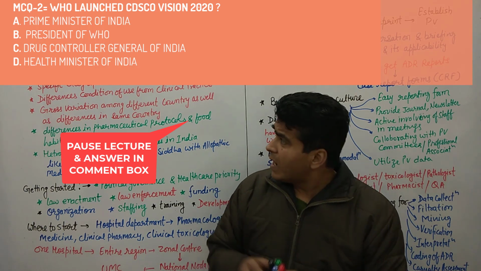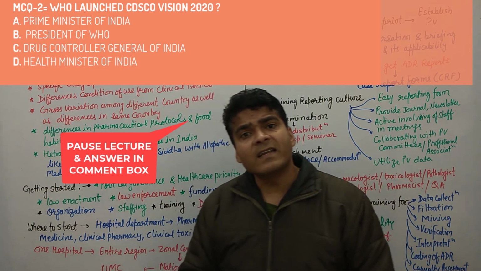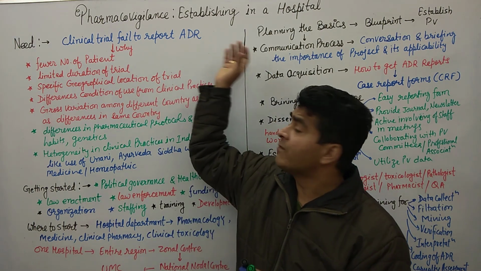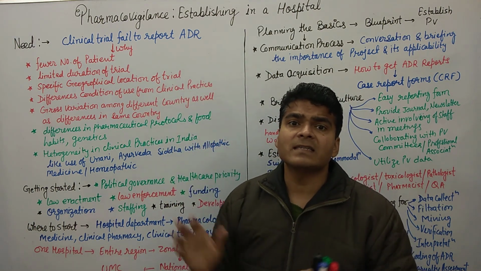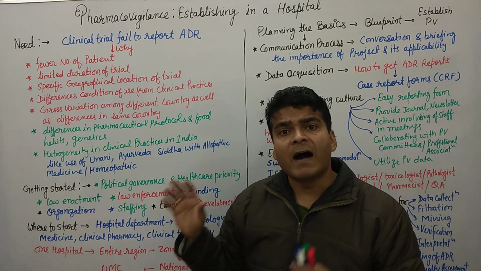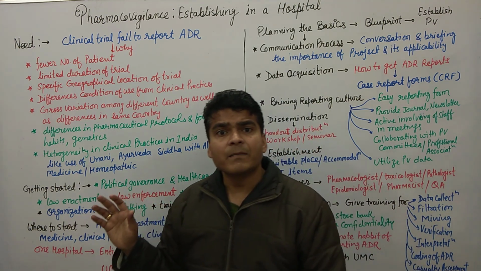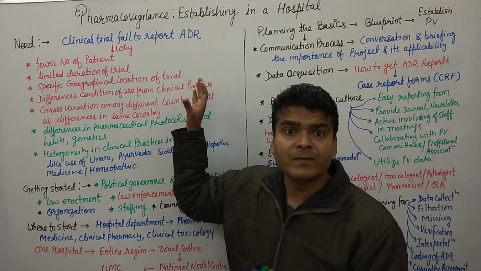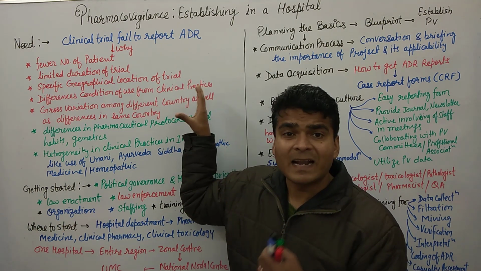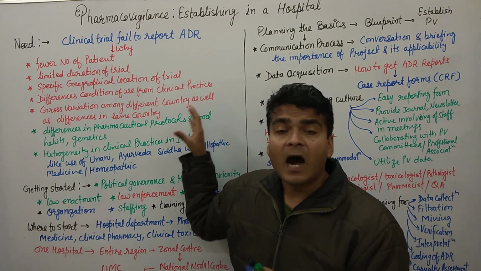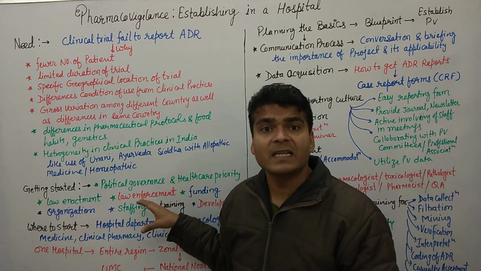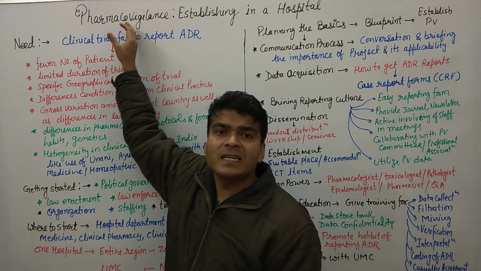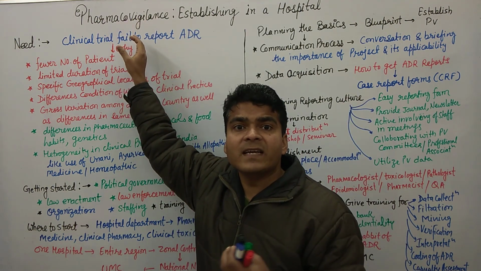Clear? So according to that, each and every country should have one nodal center for pharmacovigilance, and we already discussed in an earlier lecture why pharmacovigilance is needed. But we must understand these important points, and after that we will understand how to start pharmacovigilance in a hospital. Clear? So basically pharmacovigilance is related to drug safety and efficacy.